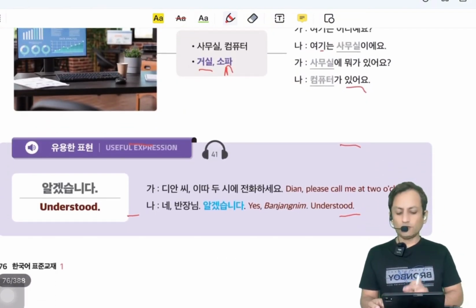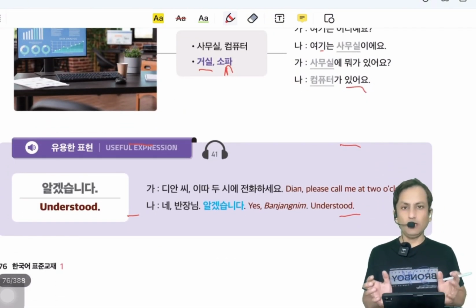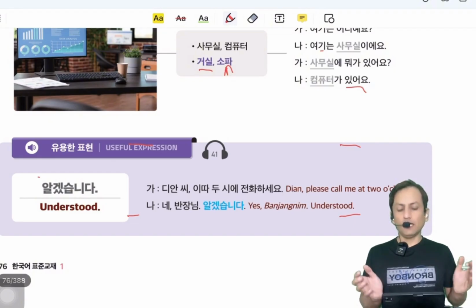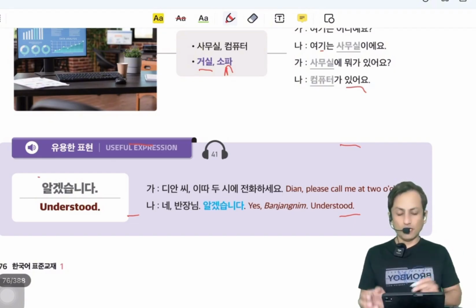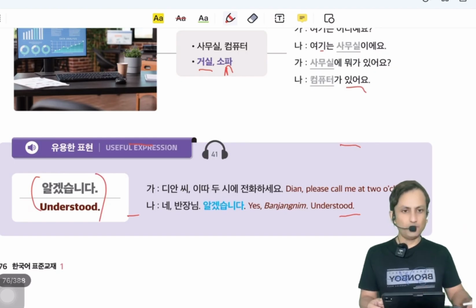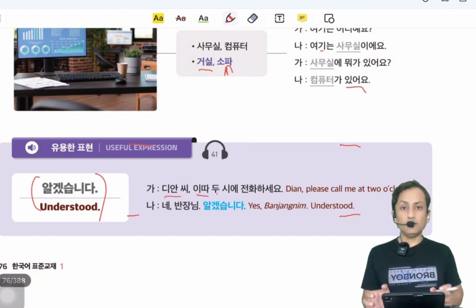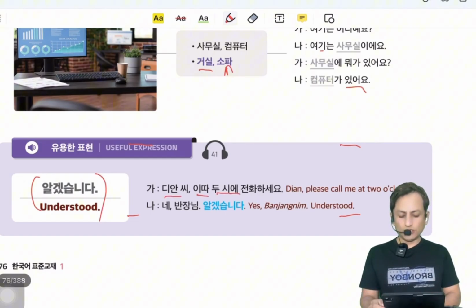Now these are daily life expressions. Let's listen. 알겠습니다. 알겠습니다 is I understand, I understood. 디안 씨, 이따 2시에 전화하세요. 이따 is later on. 2시에 is about 2 o'clock. 전화하세요.